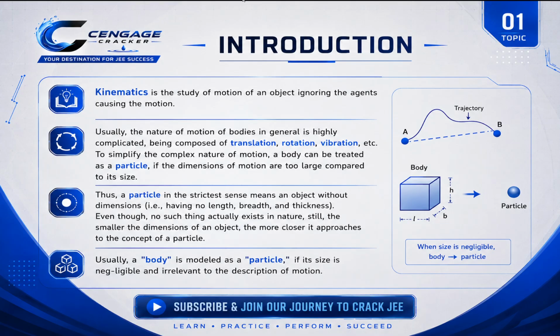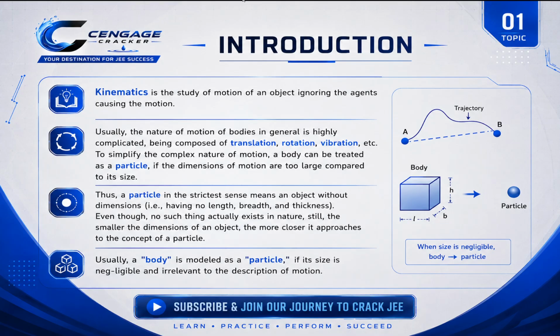I trust you could understand this, which means if you take a rocket, if I consider it as a particle and it moves the length of its own size, it is not possible, right? That's what I come to say here. And here I mention particle, which means an object without dimension, having no length, breadth or thickness.